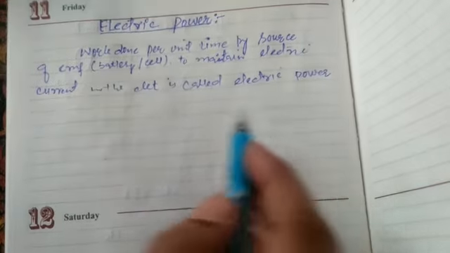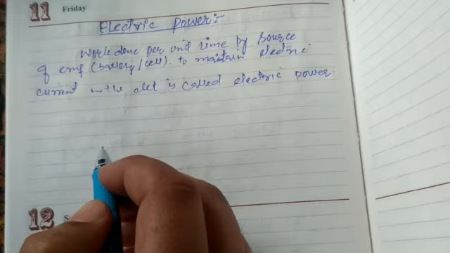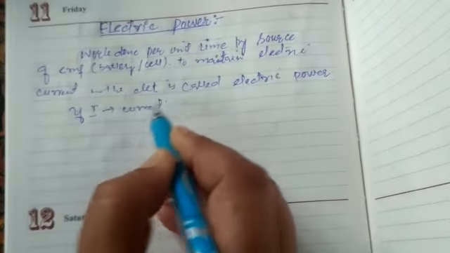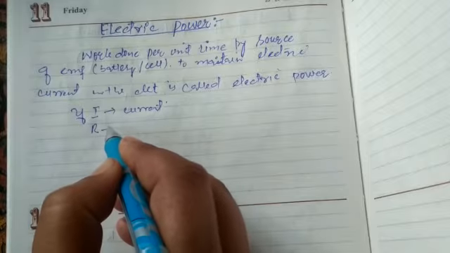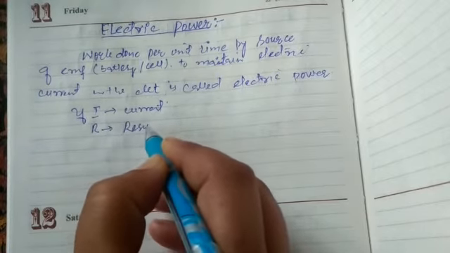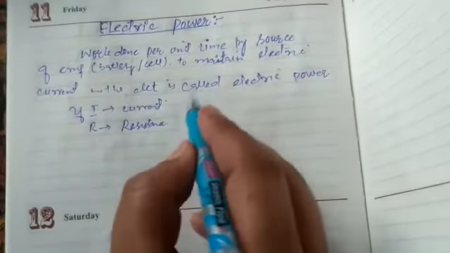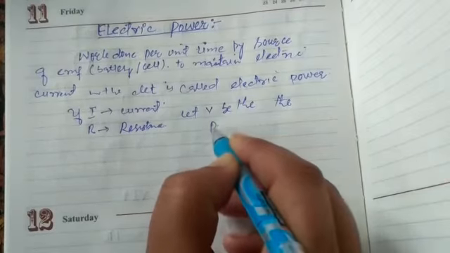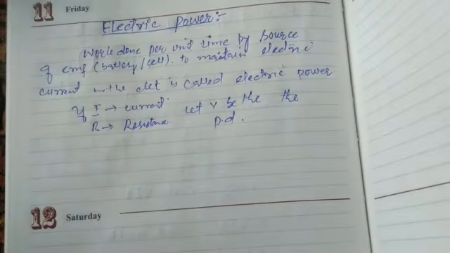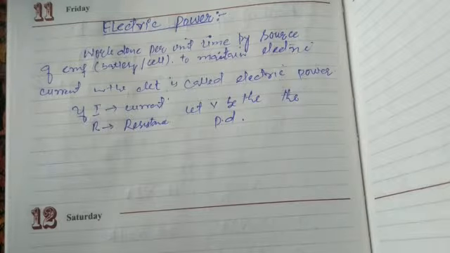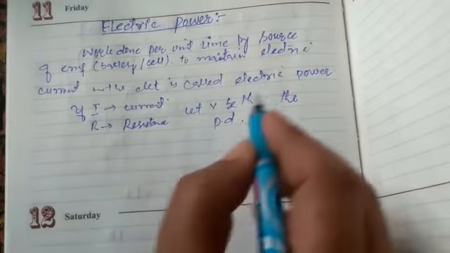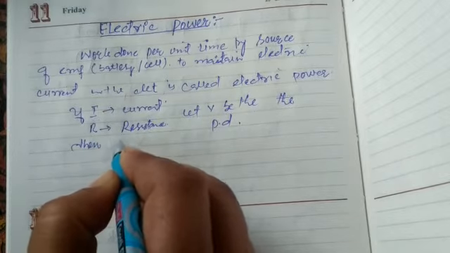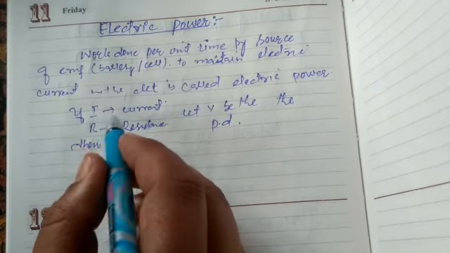If we have a current I flowing through a resistance R, and V is the potential difference, then there will be a flow of charge, as I is the current and it equals Q by t.